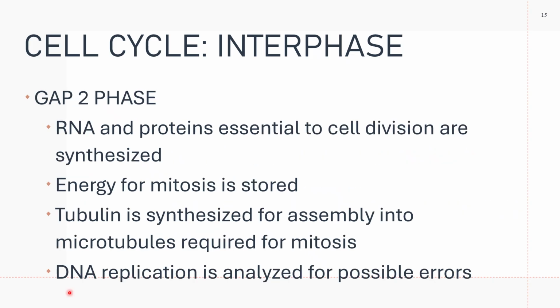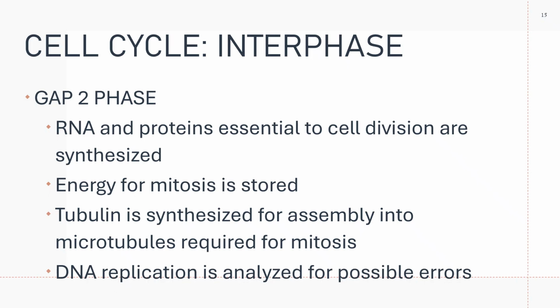Then you have the gap 2 phase. In gap 2, RNA and proteins essential to cell division are synthesized. The energy for mitosis is stored. Please note, mitotic division requires energy. And tubulin is synthesized for assembly into the microtubules required for mitosis. DNA replication is analyzed for possible errors. That is during gap 2. Of course, centrosome duplication is completed here also.